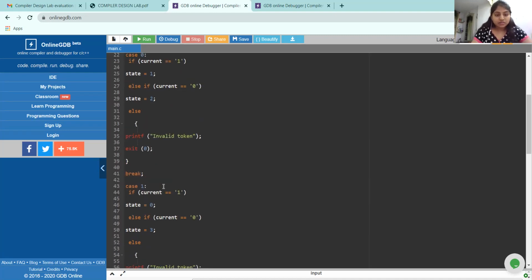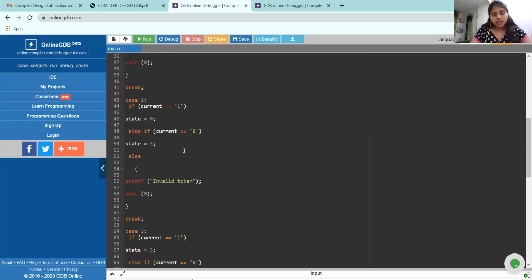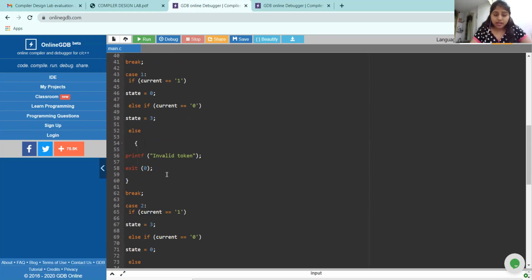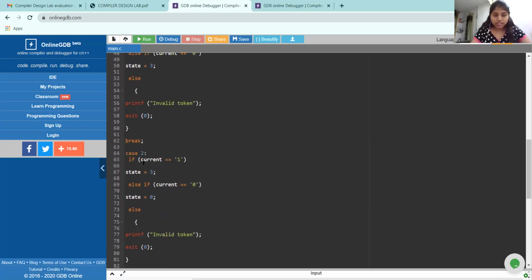And again break. Let us now look into case 1, that is nothing but the state Q1. If it's equal to 1, it comes to state 0. If it's equal to 0, it comes to state 3, or else if it's neither 1 nor 0, it returns an invalid token. And again, let us exit this case 1, that is the Q1 state.